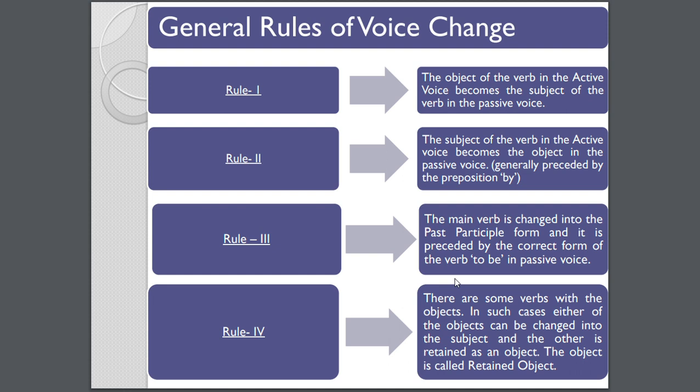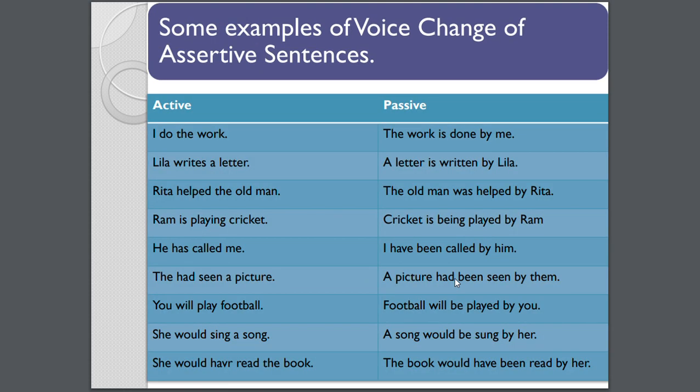Next, there are some verbs with two objects. In such cases, either one of the objects can be changed into subject, or the other can be retained as an object. So that object is called the retained object. Understood? Some examples you can just read out and go through. I'll not read all. Okay. If you want, you can just go through it by pausing the video.